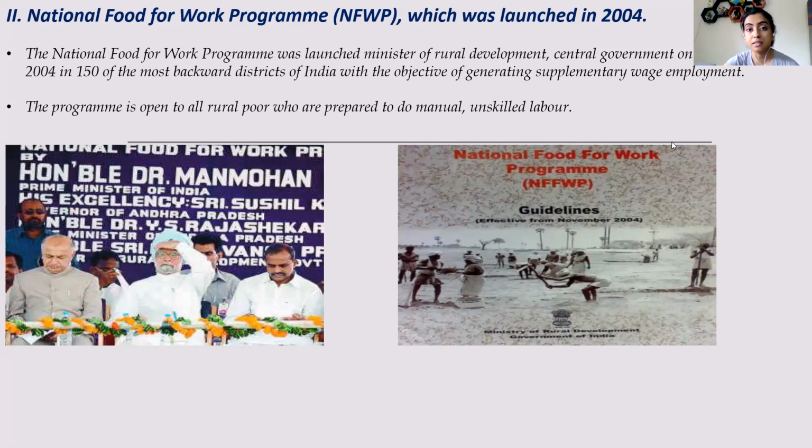All right, and if you can see, one common thing about this program is that all these programs are basically aimed for the people in rural areas where they do not have much opportunities. So these anti-poverty programs are basically targeted to the people in the rural areas. Now, why rural areas? Because in the urban areas opportunities are more. People can find ways to at least earn one day's meal, or one day's sustenance can be done in the urban areas because opportunities are more. But in the rural areas, that is not the case. So that is why most of these schemes are in the rural areas.